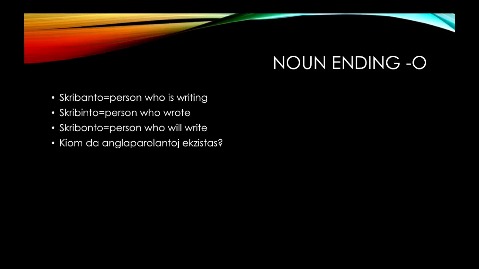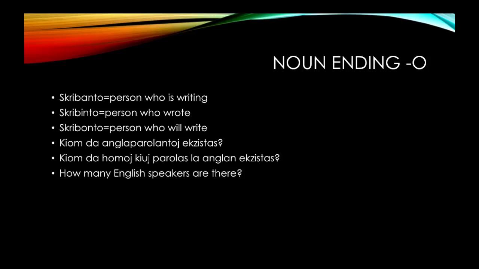Kiom da angla parolantoj ekzistas. This is the same as saying kiom da homoj kiuj parolas la anglan ekzistas. How many English speakers are there? So here the word parolanto refers to people who speak, and when you add angla to the beginning, you're talking about people who speak English.